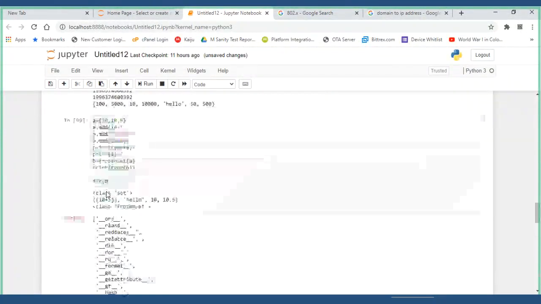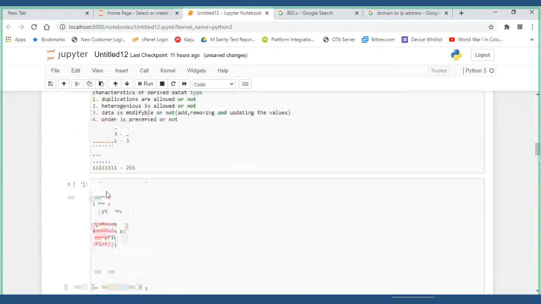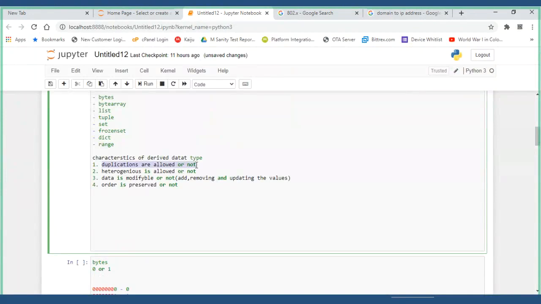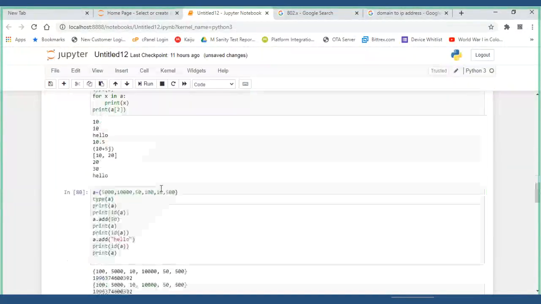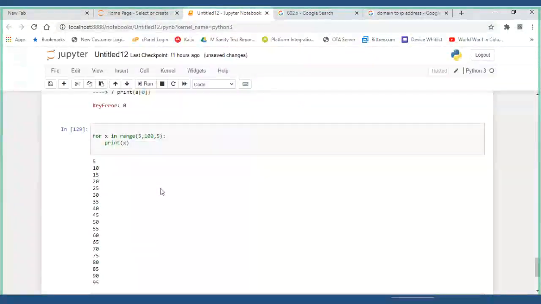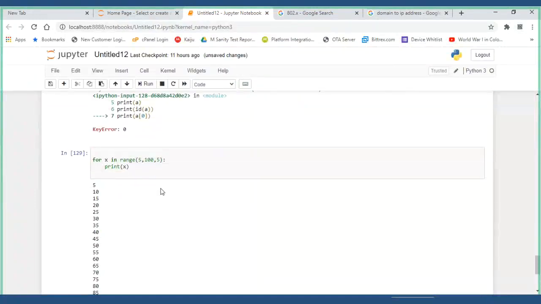Duplications won't be there because the numbers are sequential. Heterogeneous is not possible because you can only use numbers. Data modification is not at all possible. Order is preserved, yes. This is about the range. Range is a data type which they gave us for accessing, like for loops and all these things. For that particular purpose we can use them. Yes, this is a data type where you can have numbers.